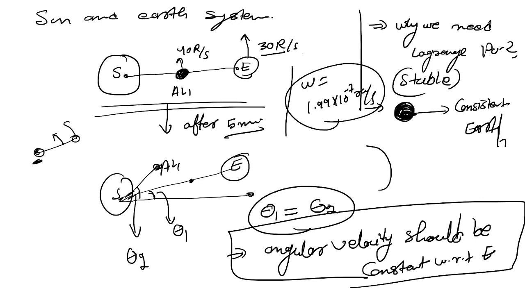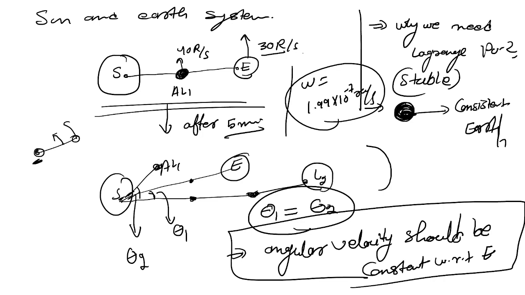Let's take the example of the Sun. Sun is here, and we placed Aditya L1 on this point, and Earth is here. So at whatever rate Earth revolves, Aditya L1 will also move with the same angular velocity. When they are moving with the same angular velocity, it means they are consistent with each other. Aditya L1 will always be in between the Earth and the Sun, and the same logic is applied for L2 also.